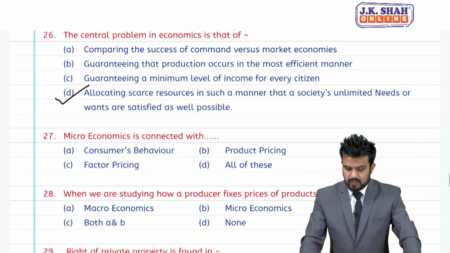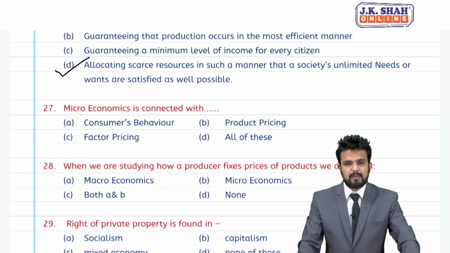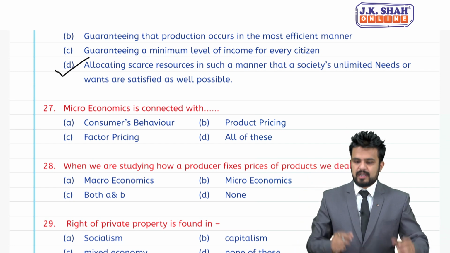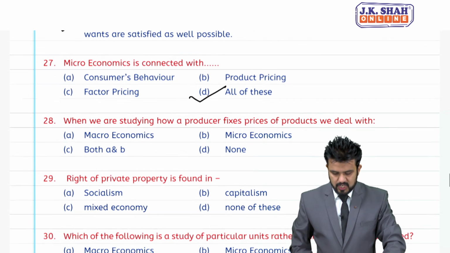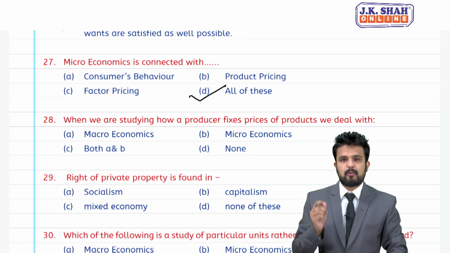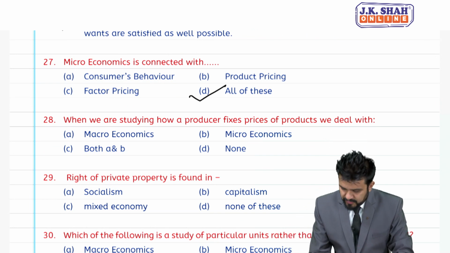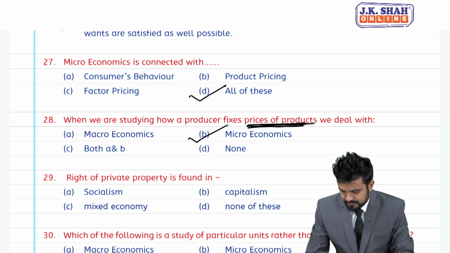27, microeconomics is connected with A option consumer behavior, B is product pricing, C is factor pricing. All three options are right. D should be the answer, all of these. 28, when we are studying how a producer fixes price of a product we deal with. Fixing of a product price is microeconomics, students.